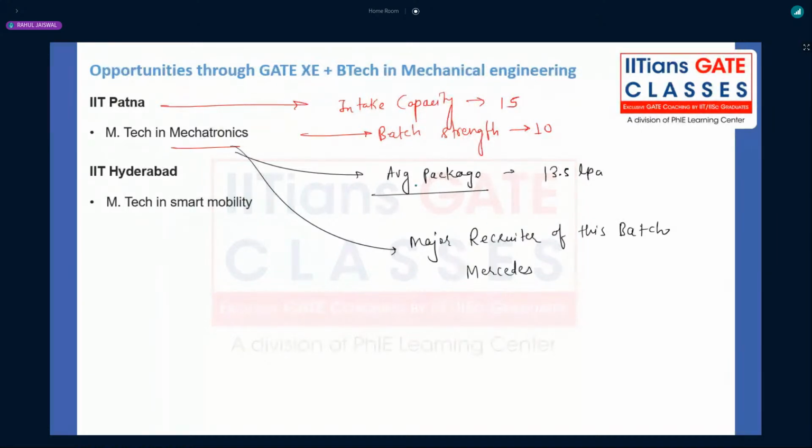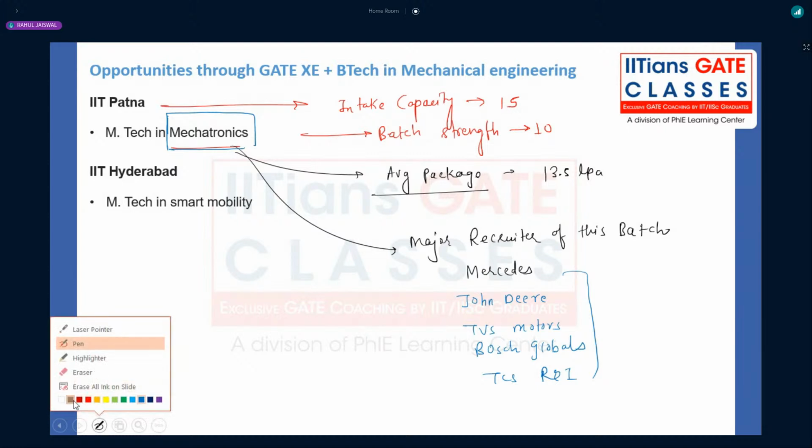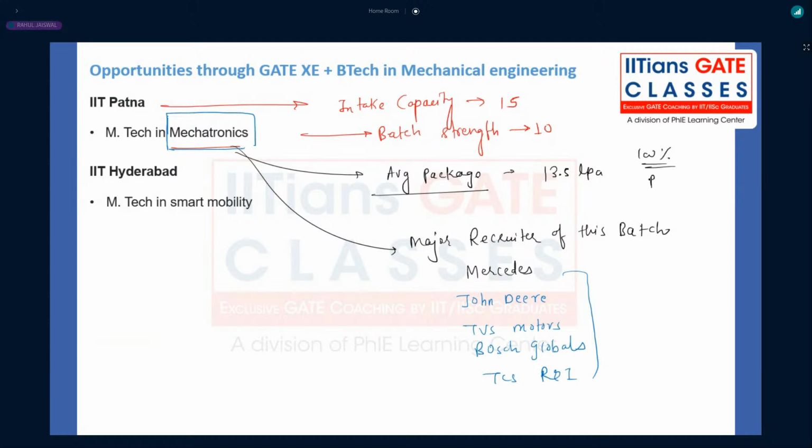But mechatronics has been very highlighted in the last 2 to 3 years. John Deere, then TVS Motors, then Bosch, and TCS R&I. Basically, these are the major recruiters who selected candidates from this particular batch, right? And the placement record was 100% placement.